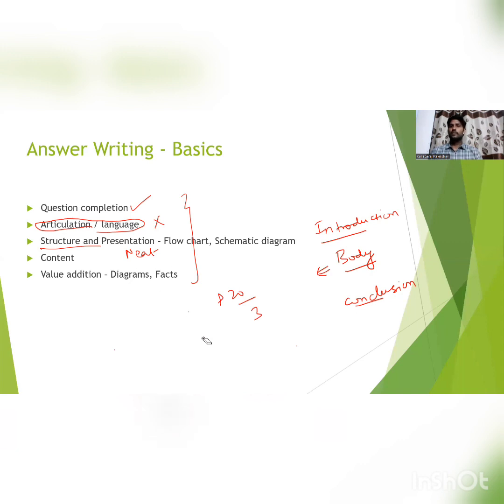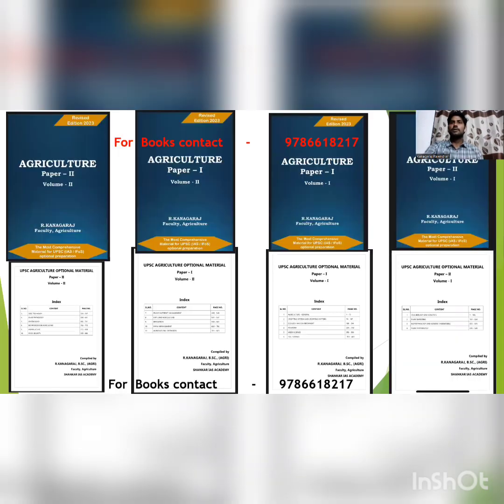So you need to refer to proper reference material to write the content. For that, you need to make notes. For mains writing students, many students refer to standard textbooks, and many of you might already have this material.